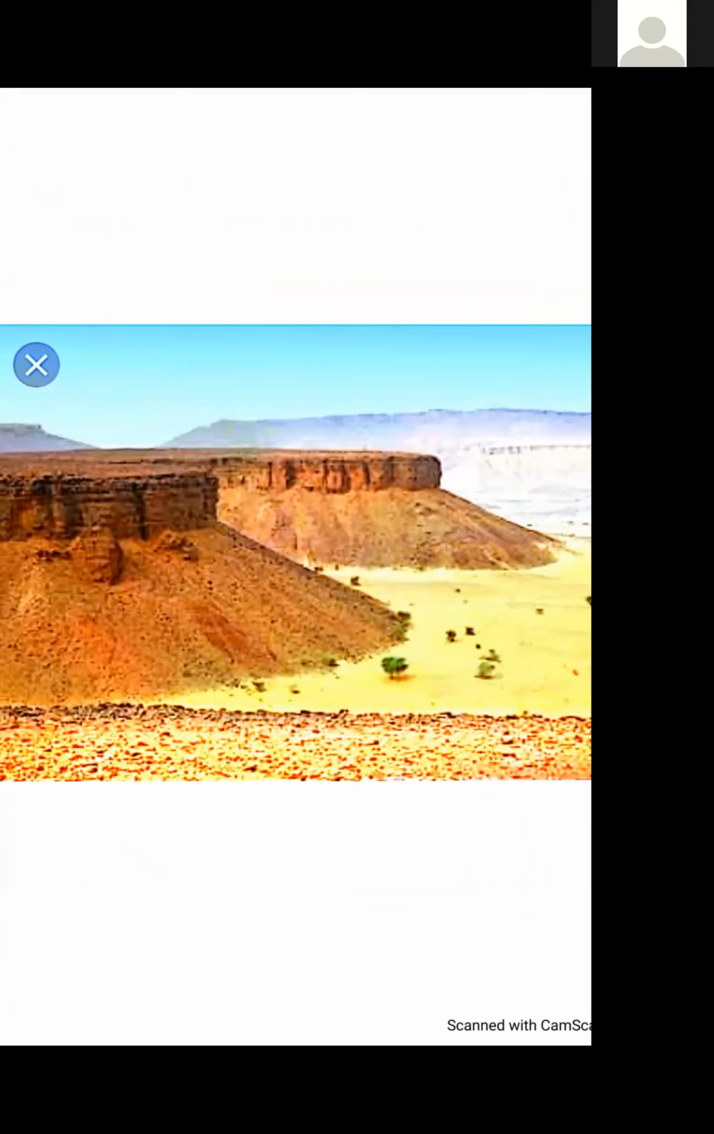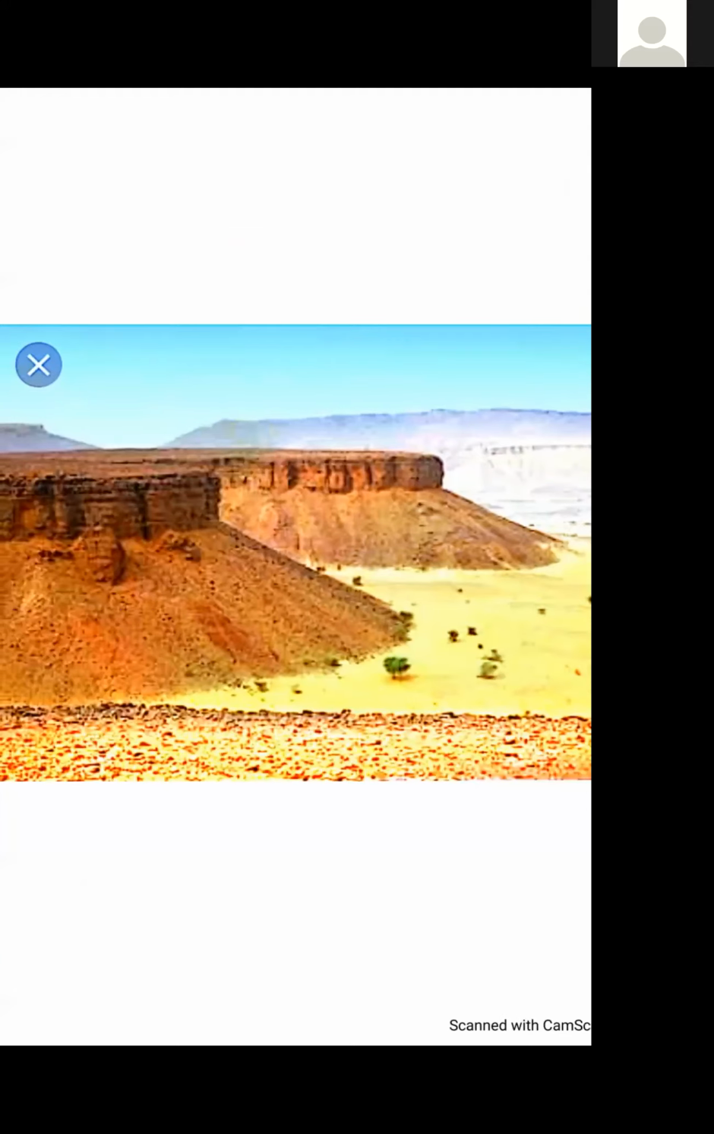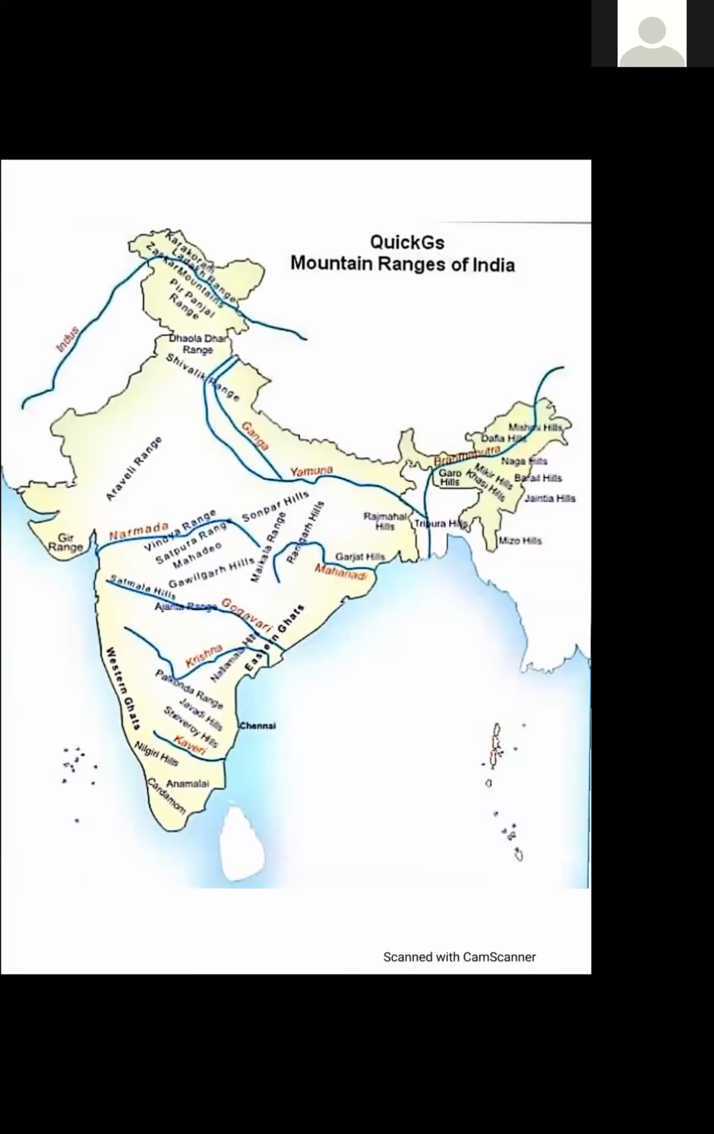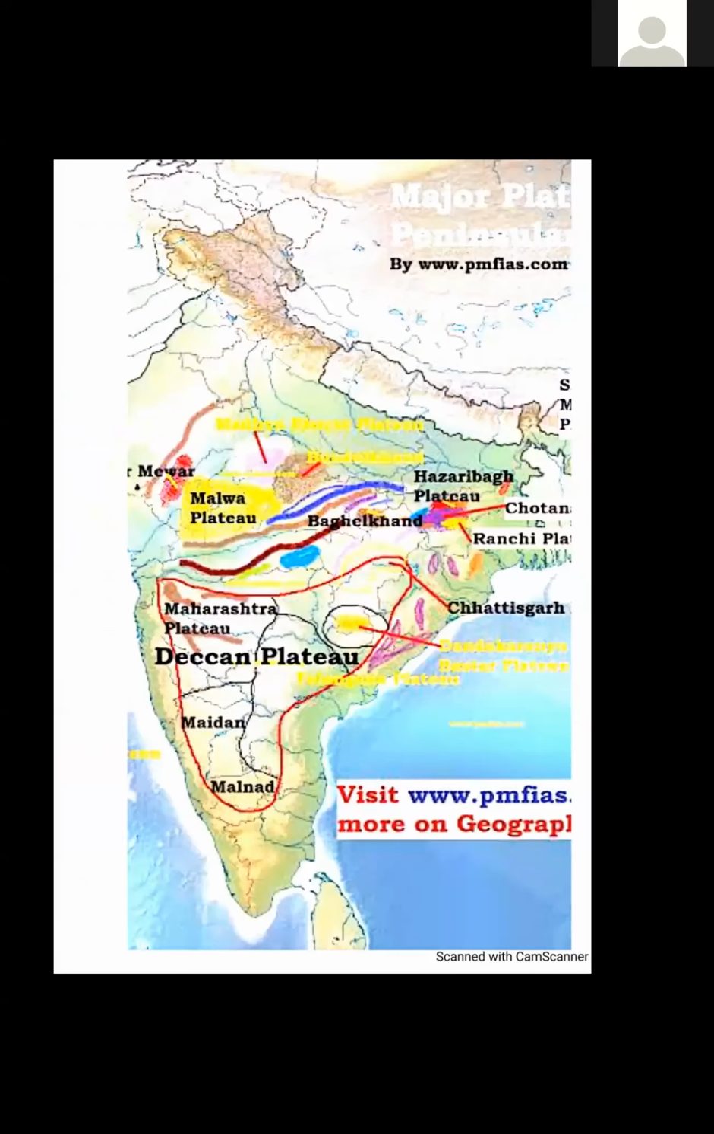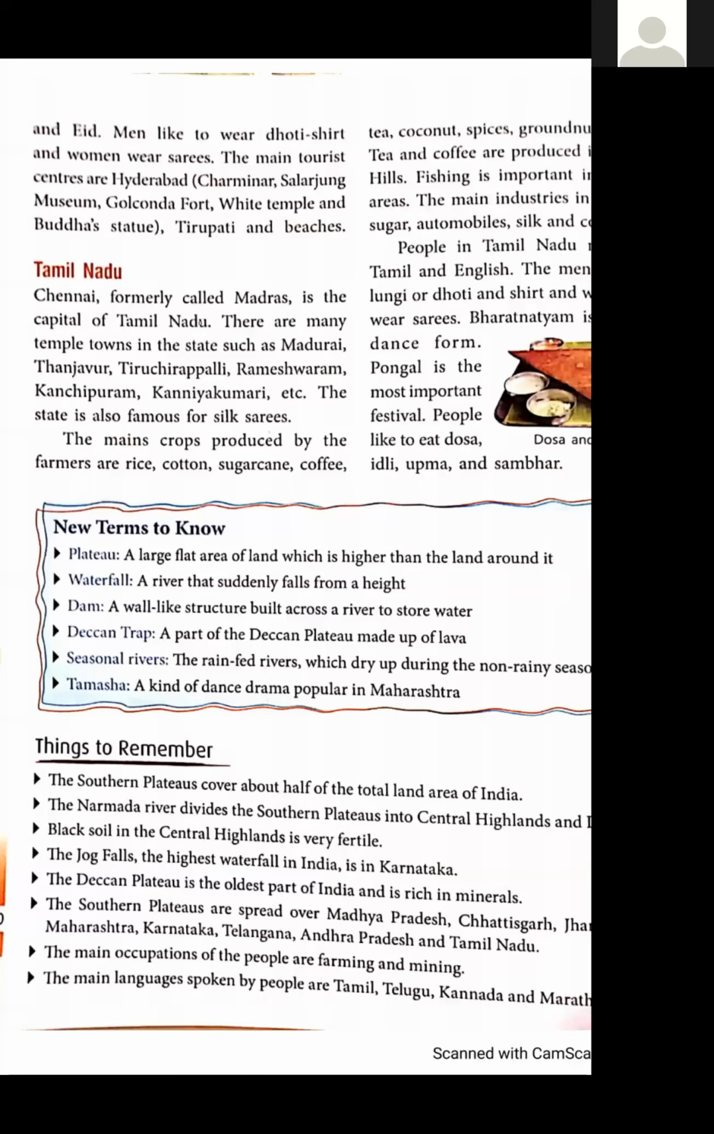Okay, that is plateau. Yes, first of all, let's discuss the new terms of this chapter. First of all, plateau, I have shown you in the picture, a large flat area of land which is higher than the land around it. Okay, next is waterfall, a river that suddenly falls from a height.